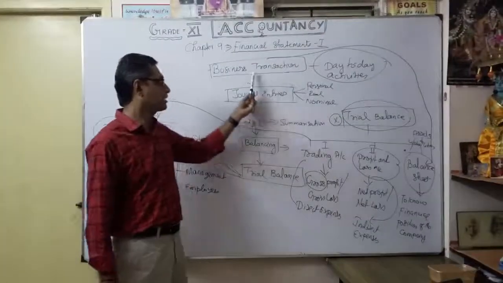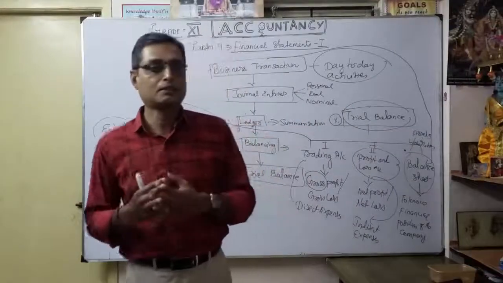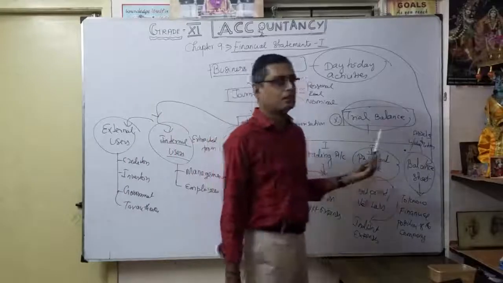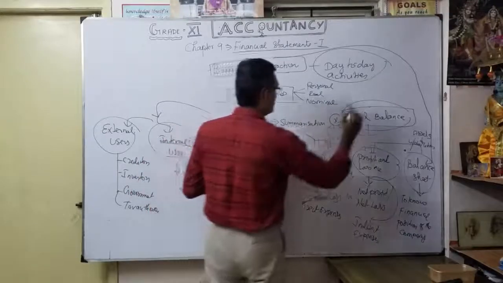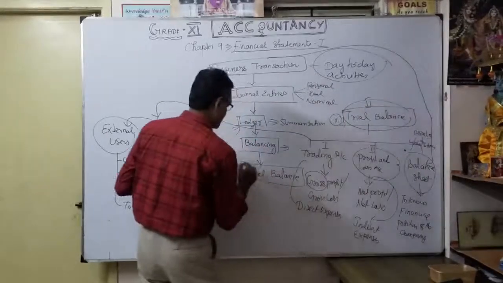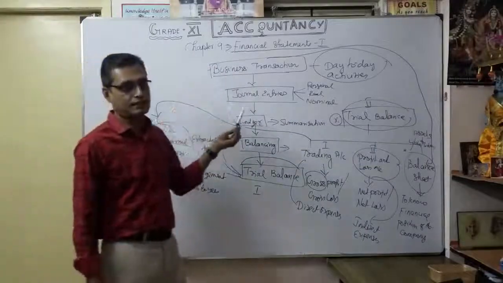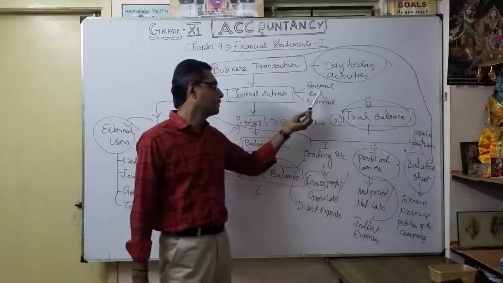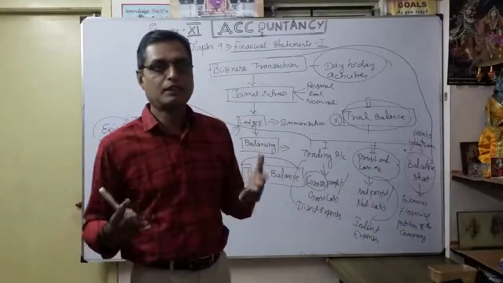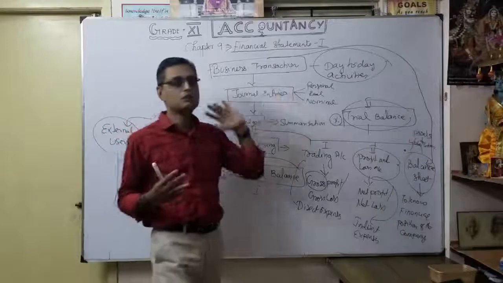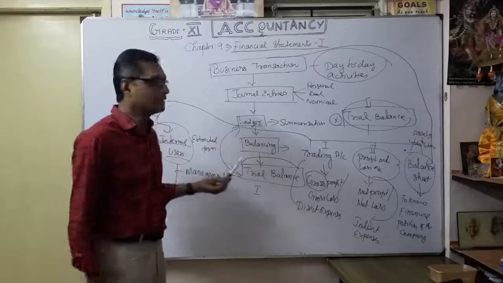So from the business transaction to the balance sheet, that's what we are learning: how to prepare the statements. We can't prepare a balance sheet suddenly. Up to this stage is stage 1, and from here stage 2. Up to the trial balance, we want to learn the preparation of journal entries: personal account, real account, nominal account. Before that, you want to know the meaning of personal, real and nominal accounts, and the rules also. Once you are strong in journal entries, automatically you can prepare the ledger, then balancing, then the trial balance.